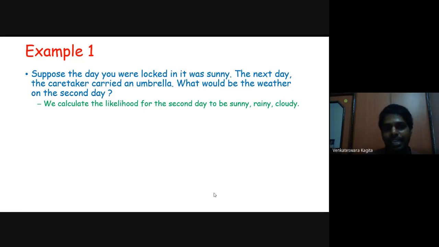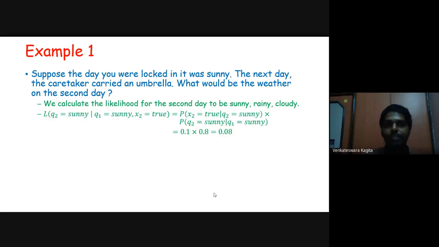So we calculate the likelihood for the second day to be sunny, rainy, and cloudy. Because there are three possibilities, you calculate the likelihood for each and every possibility. What is the likelihood that it is sunny, what is the likelihood that it is rainy, and what is the likelihood that it is cloudy? Once you calculate the likelihood for each possible weather, you give the weather with the highest likelihood. For example, if sunny has the highest likelihood, then you predict sunny. So how do you do that? Let's see. First we estimate the likelihood that it is sunny.